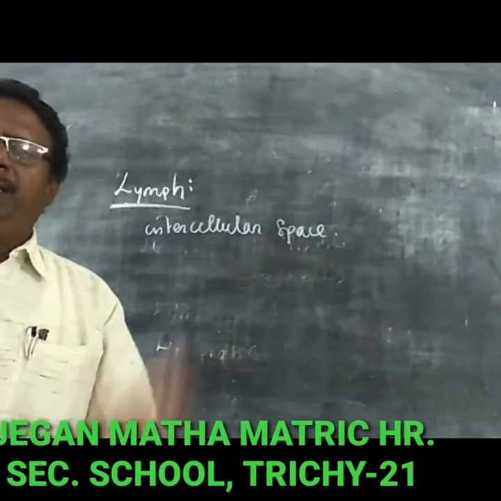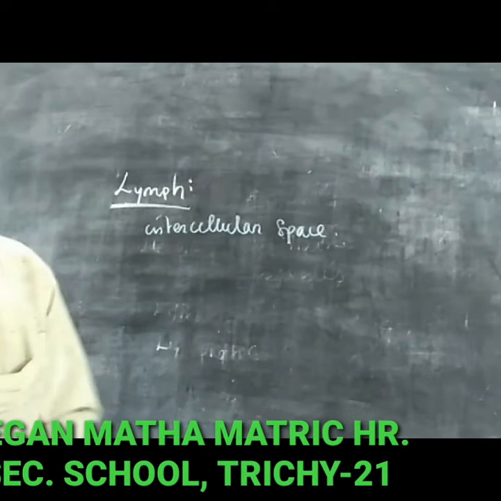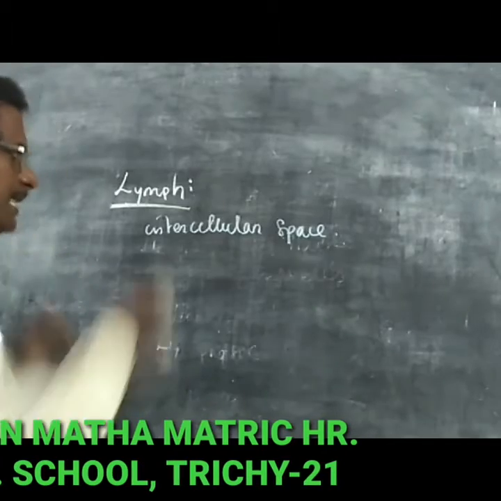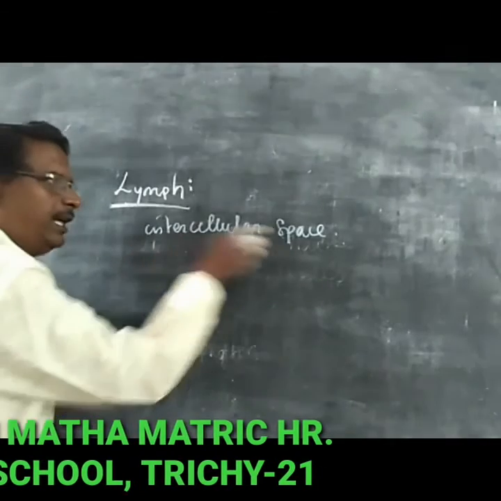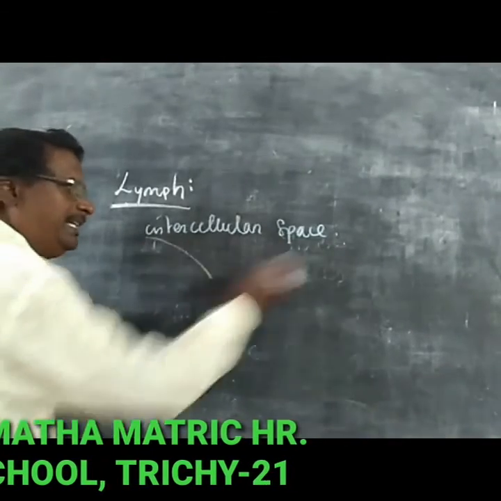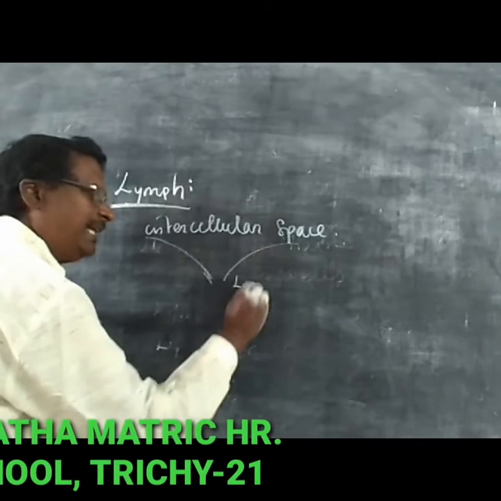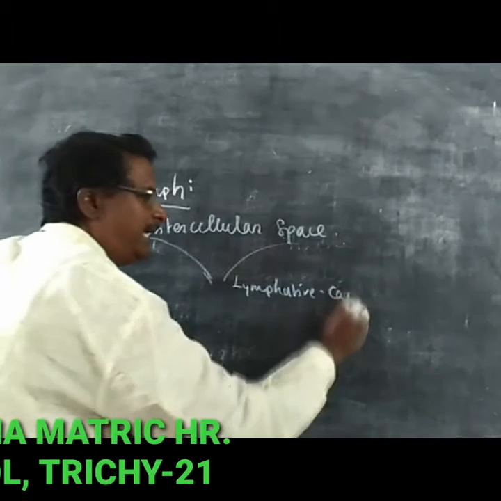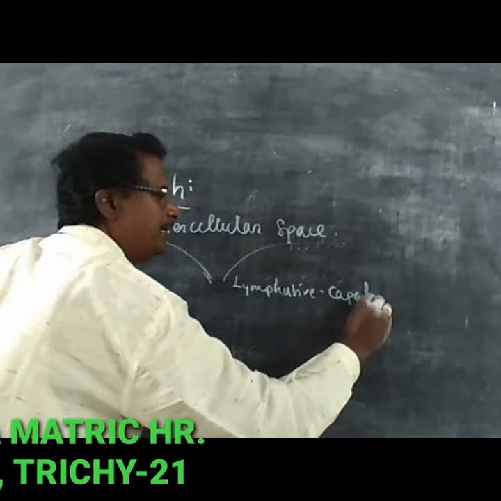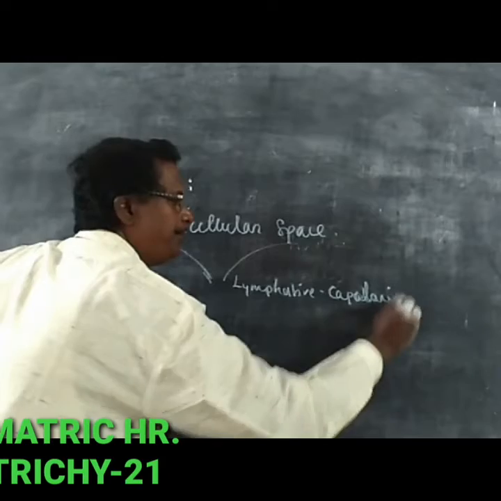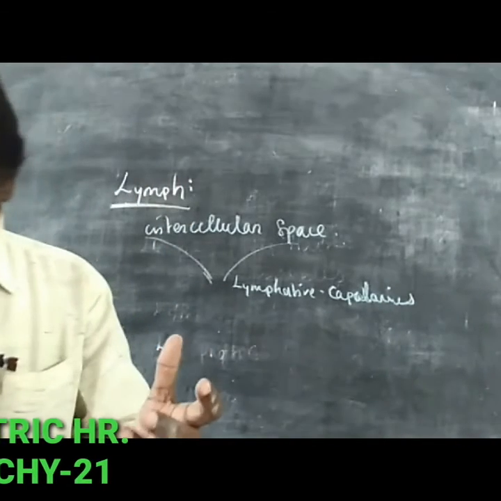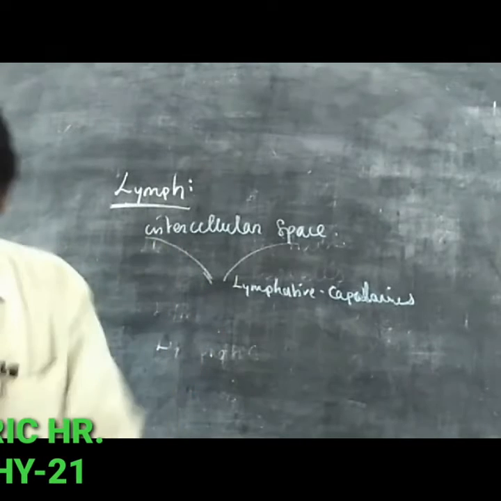The fluid in the intercellular space drains into the lymphatic capillaries and then into the lymphatic vessels.